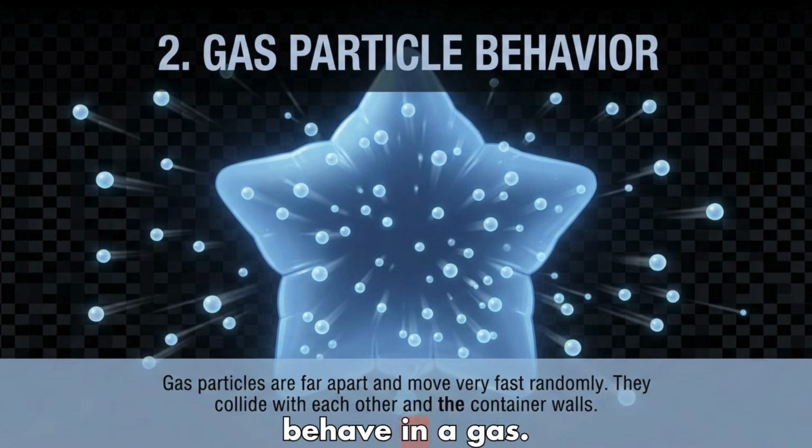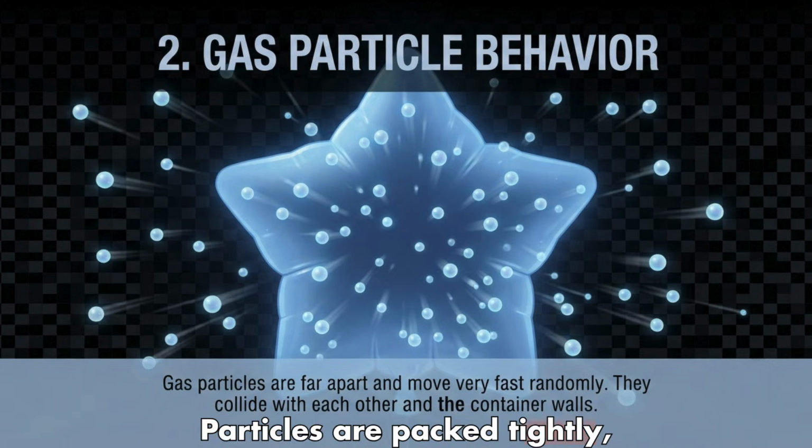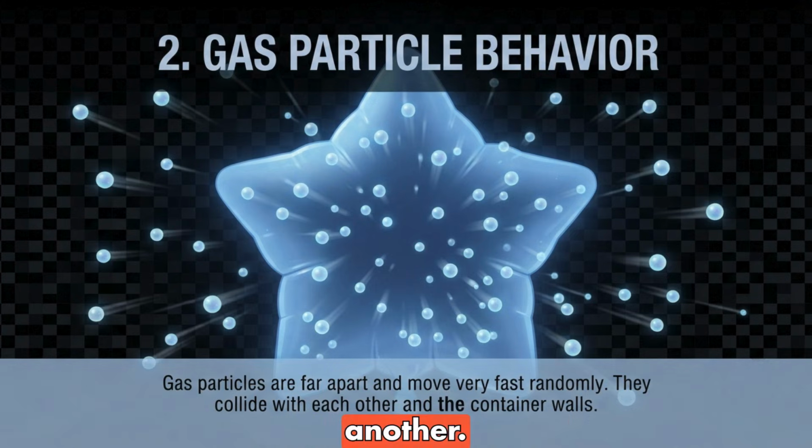How particles behave in a gas. Why does gas behave this way? The answer is found deep inside the substance, at the particle level. Everything around us is made of tiny particles, atoms and molecules. Solids. Particles are packed tightly, vibrating in place. Liquids. Particles are close but can slide past one another.